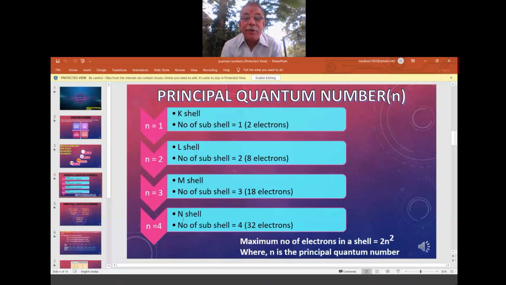Okay. In the same way, every shell has got its limitation. So K shell can take 2, L 8, M 18, N 32, again according to Bohr's theory, given by the 2n square formula.